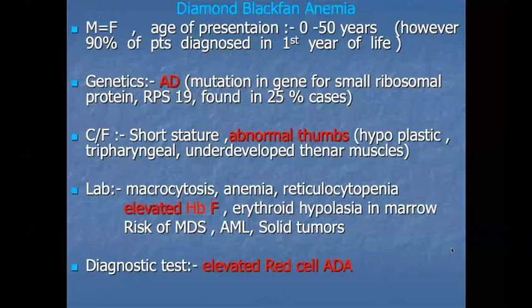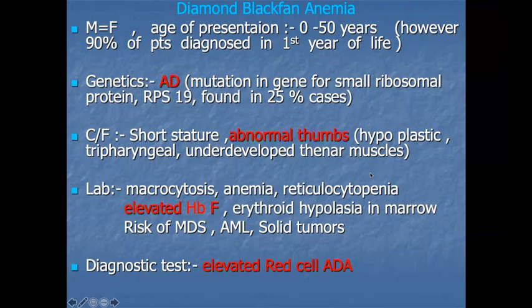What are the clinical features of this patient? They have short stature, abnormal thumb, hypoplastic or triphalangeal thumb, or underdeveloped thenar muscles. What are the lab findings? Macrocytosis, anemia, reticulocytopenia, elevated fetal hemoglobin level, erythroid hypoplasia in bone marrow, and these patients also have a risk of developing MDS, acute myeloid leukemia and solid tumors. What is the diagnostic test? The red cell ADA, adenosine deaminase enzyme level, is increased in these patients.